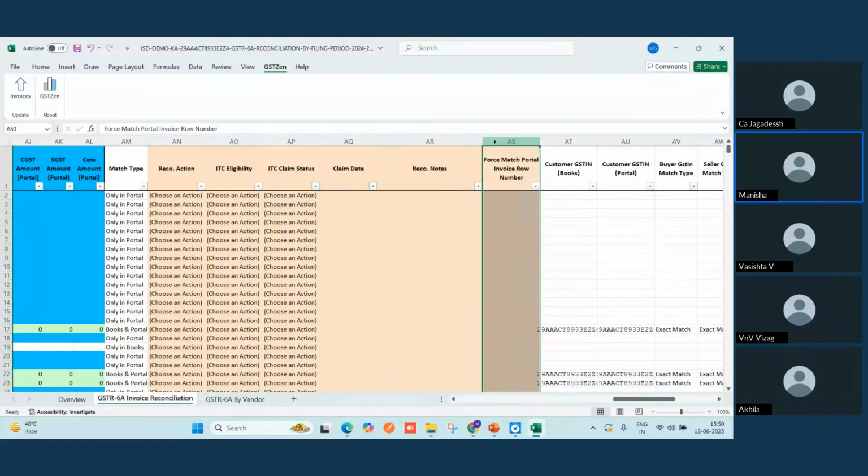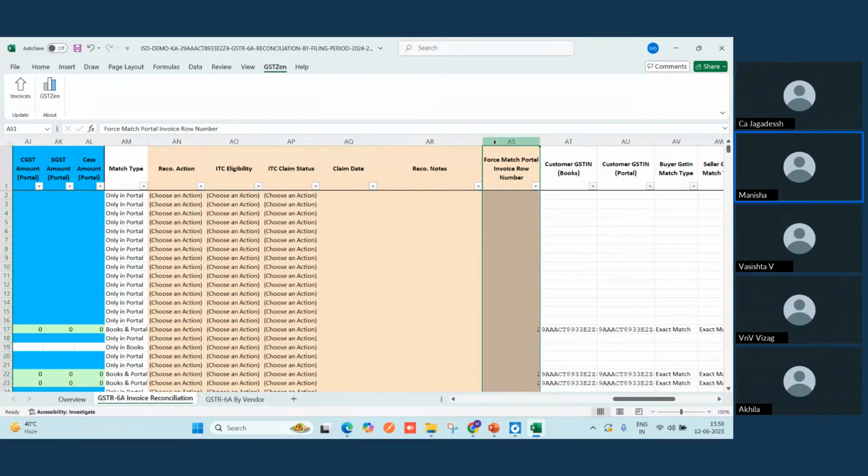Next we have this force match portal invoice row number. So these columns help you to match all the invoices which are not matched even after running the matcher in step 3, and as per your knowledge it should map. There is a possibility when it does not match, because it considers multiple parameters like the document number, supplier detail, invoice number, invoice date, GST amounts, taxable amounts.